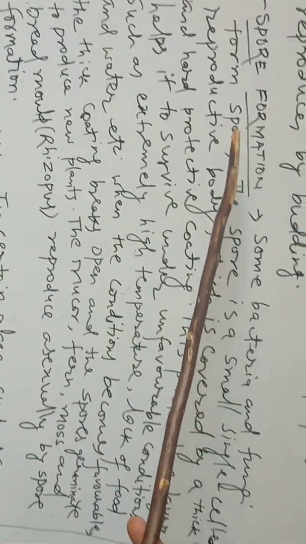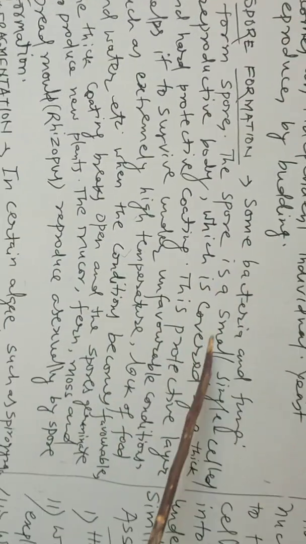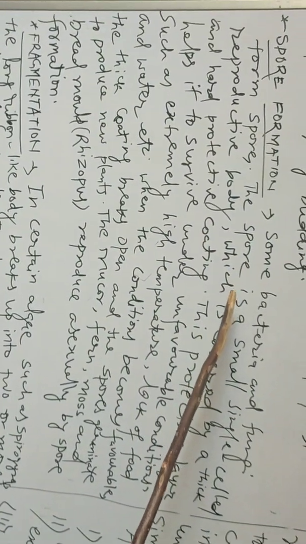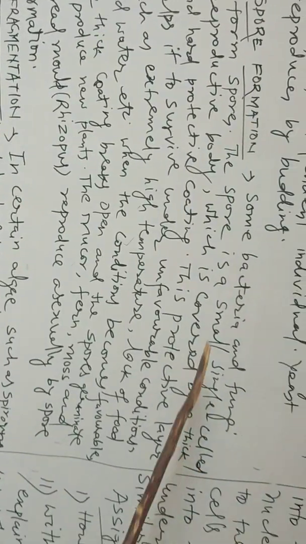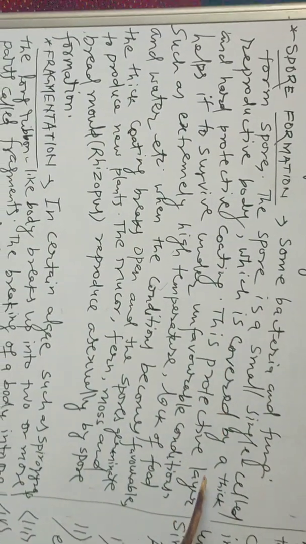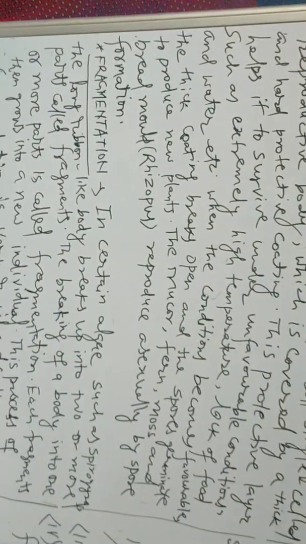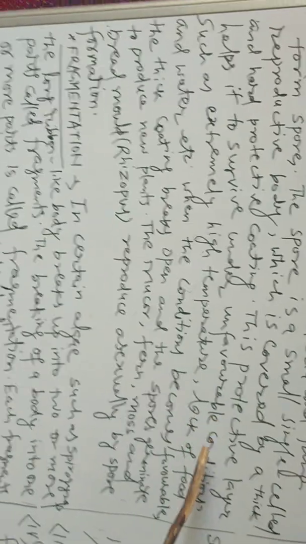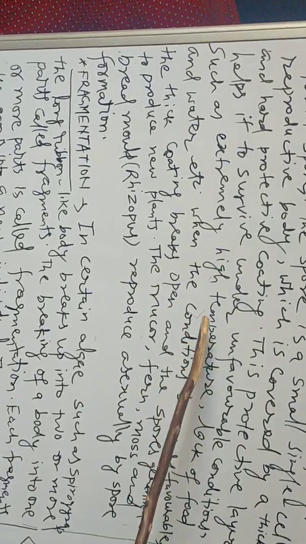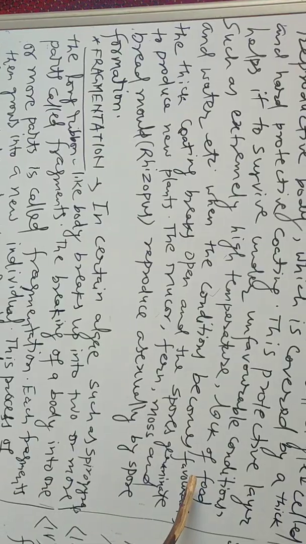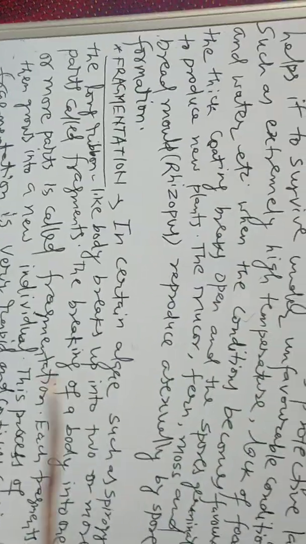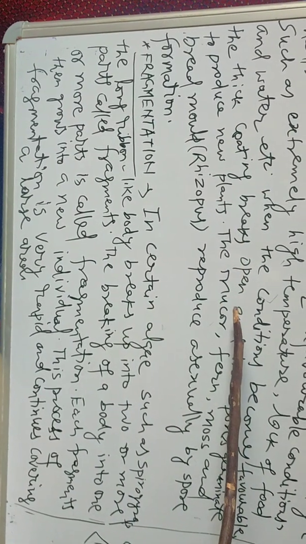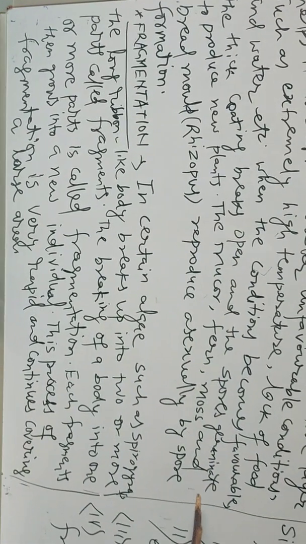Now another one is spore formation. Some bacteria and fungi form spores. What is a spore? The spore is a small single-cell reproductive body which is covered by a thick and hard protective coating. This protective layer helps it to survive under unfavorable conditions such as extremely high temperature, lack of food and water, etc. When the conditions become favorable, the thick coating breaks open and the spores germinate to produce